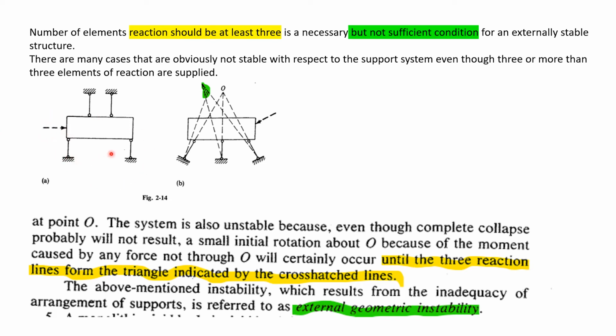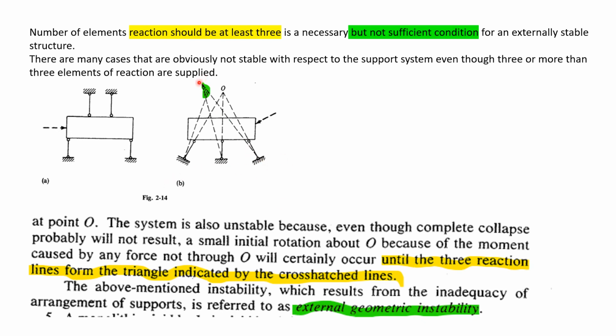Another case is this, where you can see that the lines of 3 reaction elements are originally concurrent at point O. The system is unstable because even though complete collapse probably will not result, a small initial rotation about O because of the moment caused by any force not acting through O will certainly occur until the three reaction lines form a triangle indicated by the cross-hatched lines.